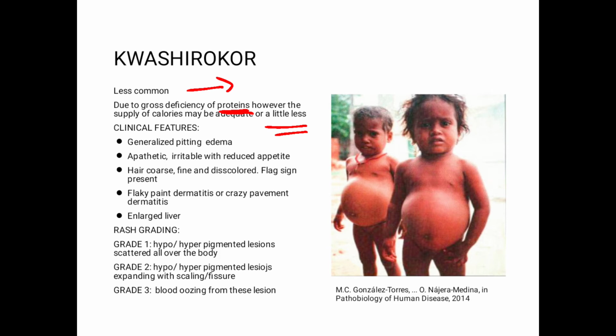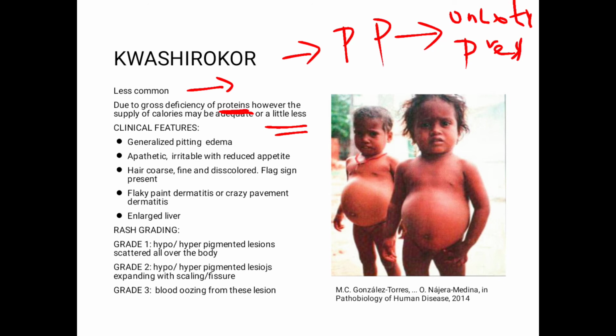We know the proteins that we take are used in the synthesis of plasma protein, and that plasma protein maintains the oncotic pressure. When that oncotic pressure is not there, the fluid would translate from the plasma into the interstitial space, that is the third spacing is present over here, and that is why we have got generalized pitting edema in a child with Kwashiorkor.